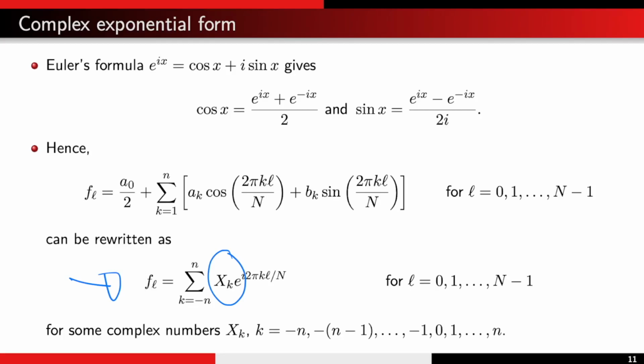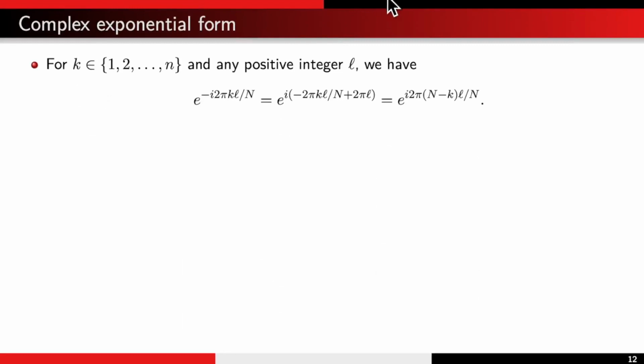And now we're going to do a bit more rewriting. For that, notice that e to the negative i 2 pi kL divided by capital N is the same as e to the i times negative 2 pi kL divided by capital N plus 2 pi times L. And adding an integer multiple of 2 pi to the argument does not change the complex number.